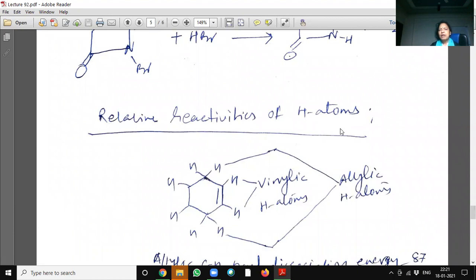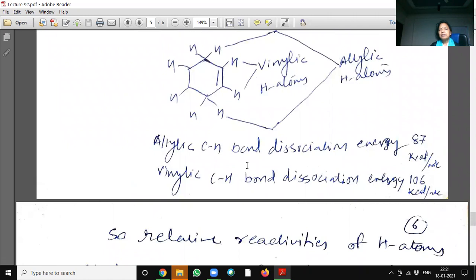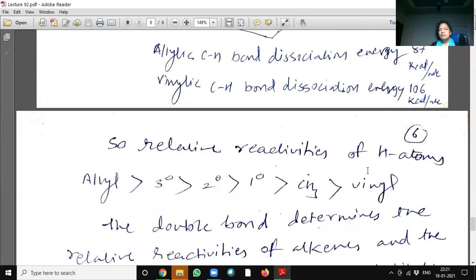Relative reactivities of hydrogen atoms. See here, these are the allylic protons, these are the vinylic protons. The allylic carbon-hydrogen bond has a dissociation energy of 87, whereas vinylic requires higher energy. So allylic substitution occurs comfortably in the molecule. So the relative reactivities of hydrogen atoms are: allyl, tertiary, secondary, primary, methyl, and vinyl.